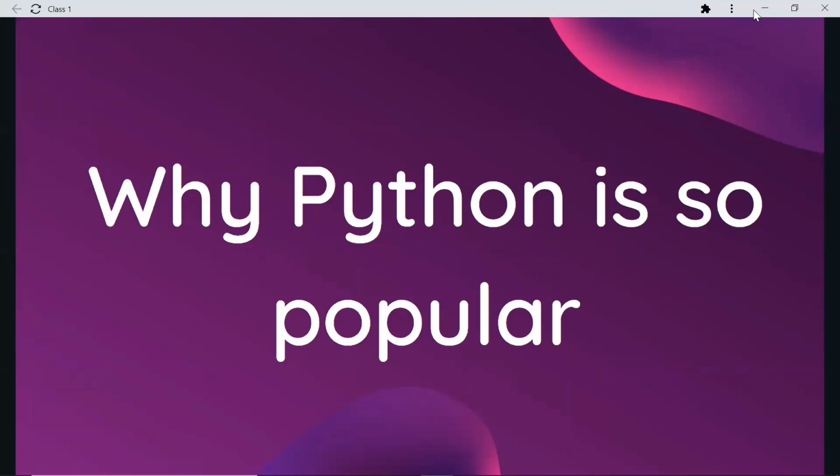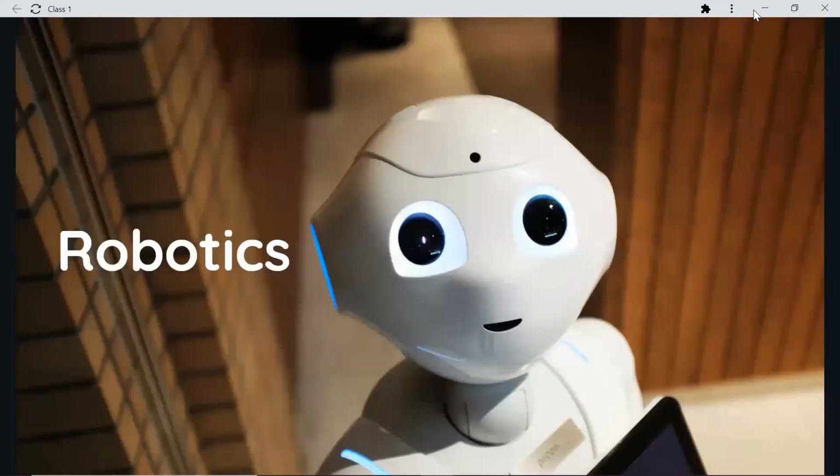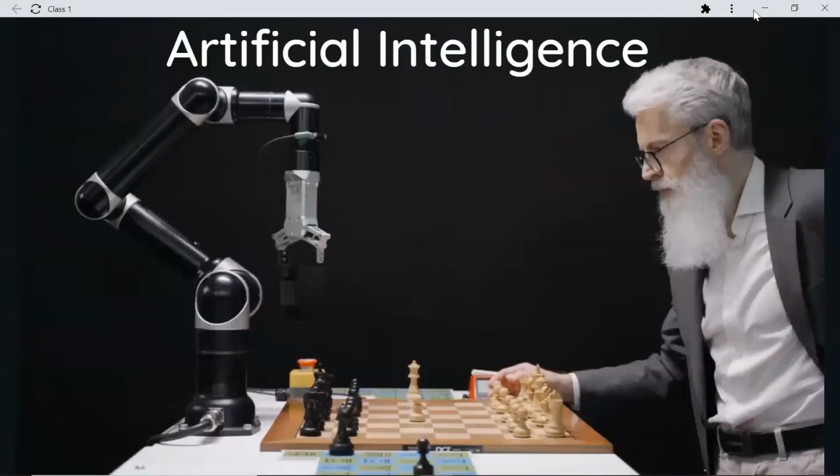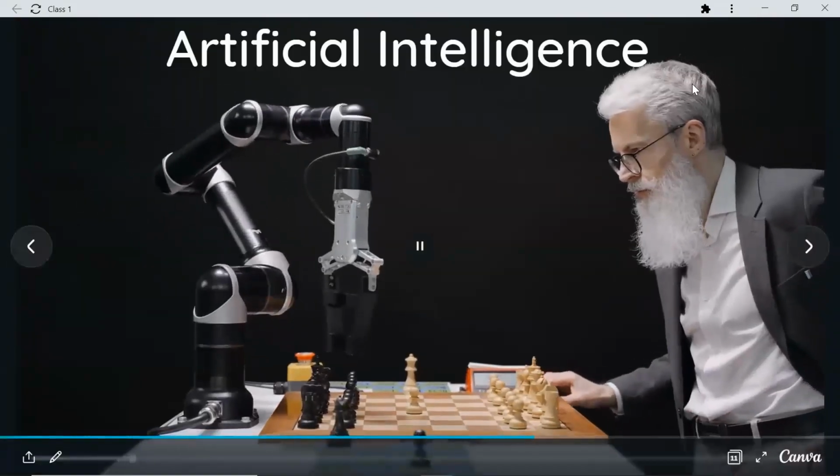So why is Python famous nowadays? Guido van Rossum invented the language in 1990, but only in the last 5 to 10 years has Python become very famous, because Python is used for robotics. In the last 10 years, robots have become very famous in Japan. They are doing a lot of industrial work using robots. To control the robot and give it instructions, Python is very useful. Next thing is artificial intelligence.